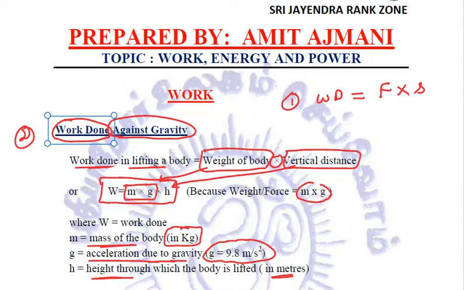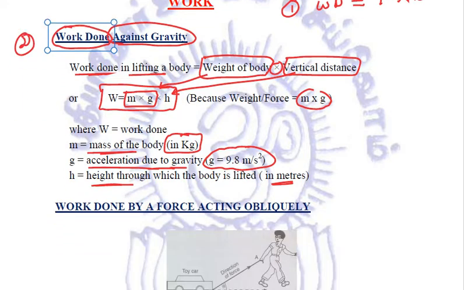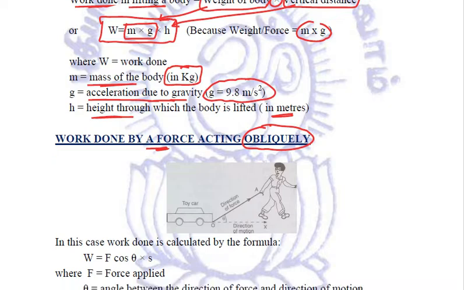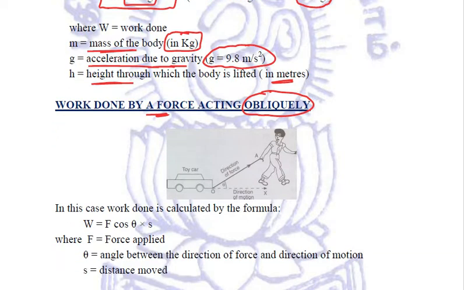Okay. Now, there is one more type of work done, which is called work done by a force acting obliquely. Now, what exactly is meant by acting obliquely? Till now, when we talked about linear work done, the force acts on a body. This is the force acting on the body and making the body move by some distance in its own direction. So the body is moving in the direction of force.